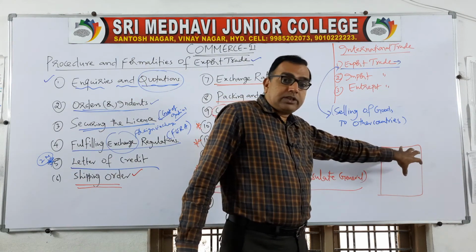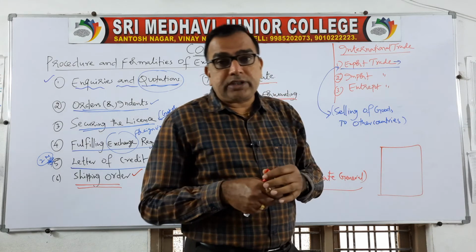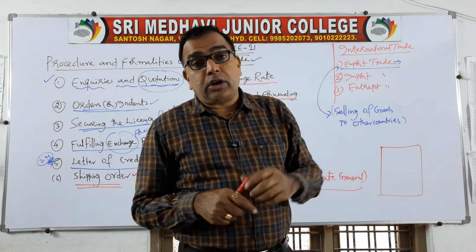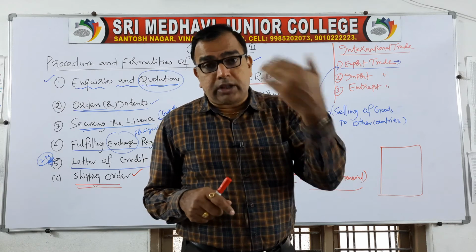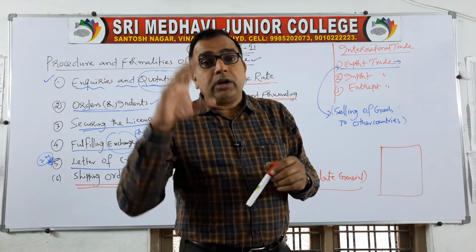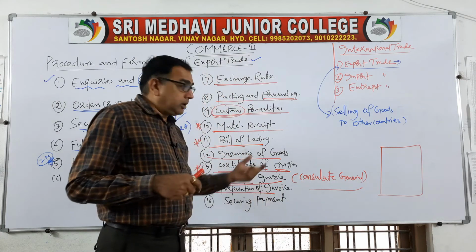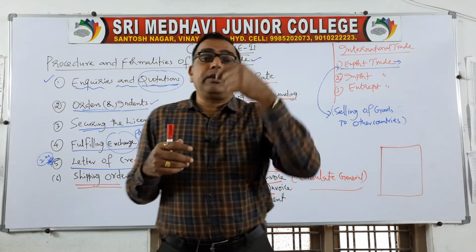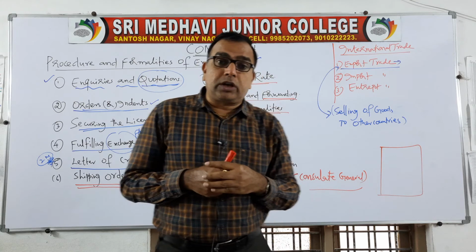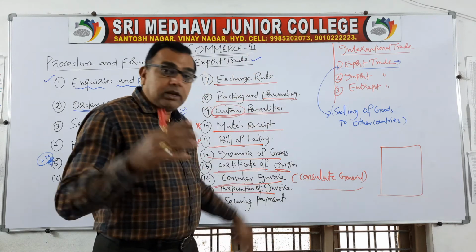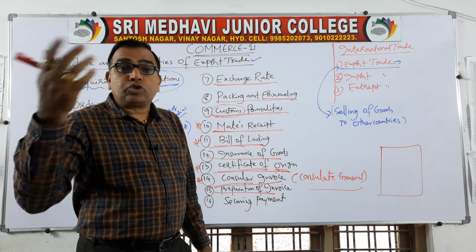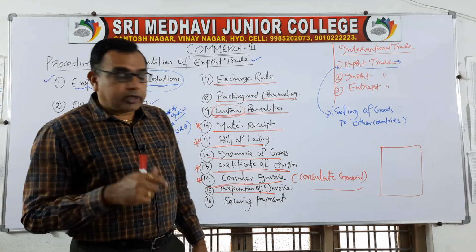Then you prepare an invoice. Invoice is the official document consisting of the details of cost price and other overheads, and it will tell you the total price of the commodity. So that we have to prepare. That means it will tell us how much money we have to receive from the importer. Invoice will give the details of the amount to be collected from the importer.